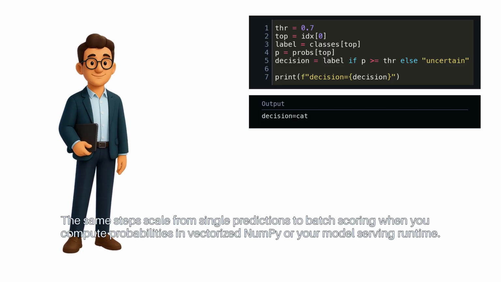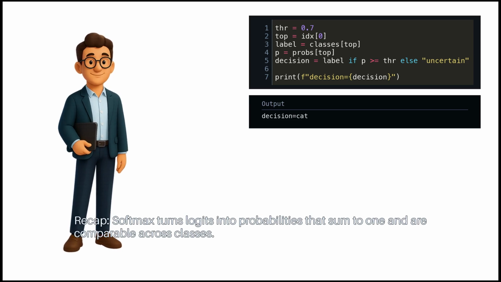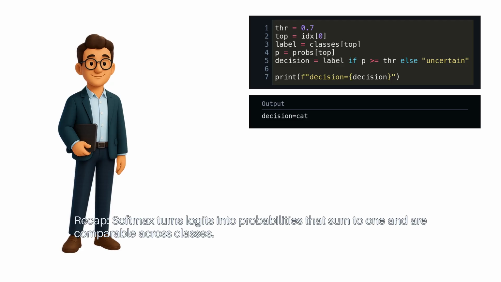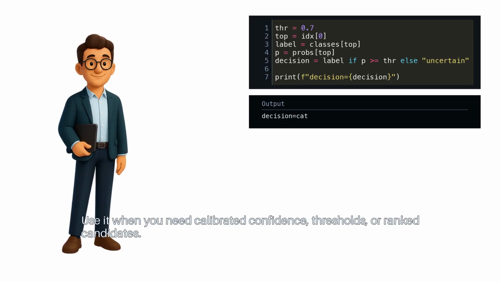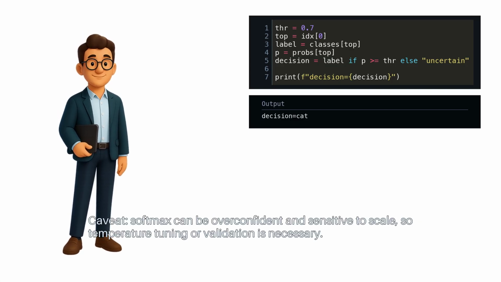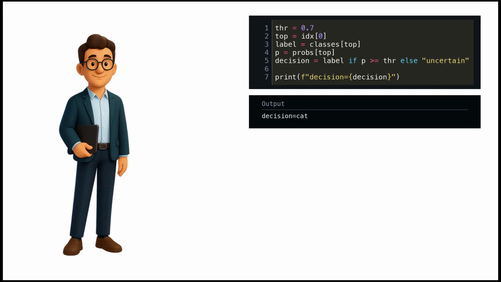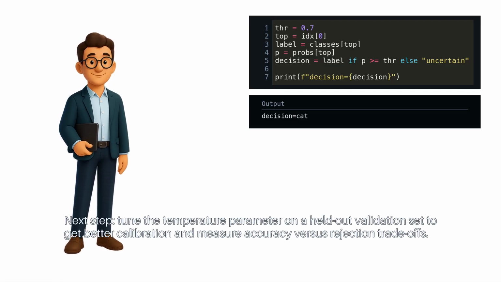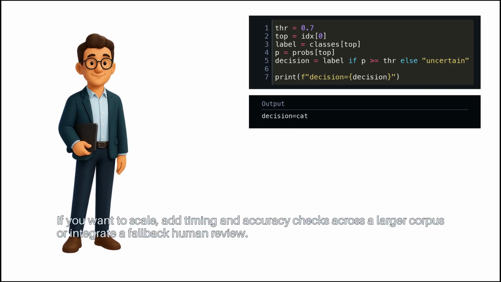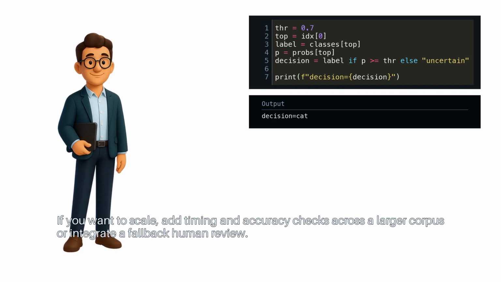Recap: Softmax turns logits into probabilities that sum to 1 and are comparable across classes. Use it when you need calibrated confidence, thresholds, or ranked candidates. Caveat: Softmax can be overconfident and sensitive to scale, so temperature tuning or validation is necessary. Next step: tune the temperature parameter on a held-out validation set to get better calibration and measure accuracy versus rejection trade-offs. If you want to scale, add timing and accuracy checks across a larger corpus or integrate a fallback human review.